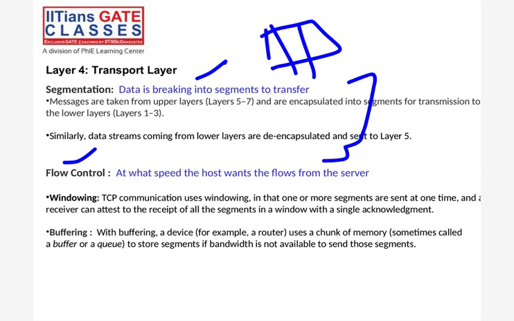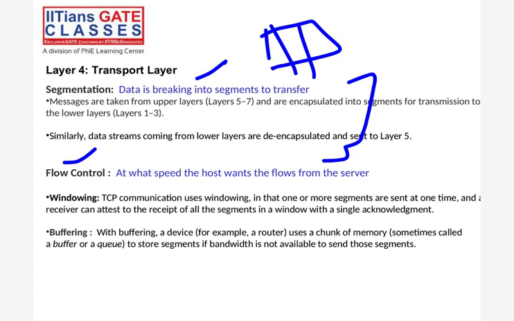Sometimes you say, sir, the voice is breaking, or sometimes a message is coming wrong, or some message is skipped. Why is it skipped? Due to improper network communication. Why? Because the flow is not good. If I speak very fast, maybe you will not get everything. That's why we have to maintain the flow of data.